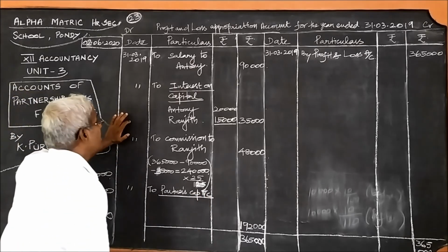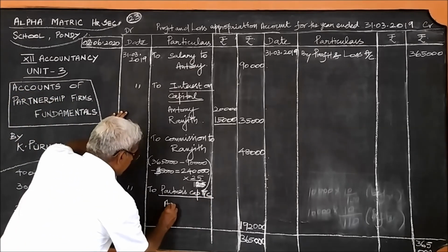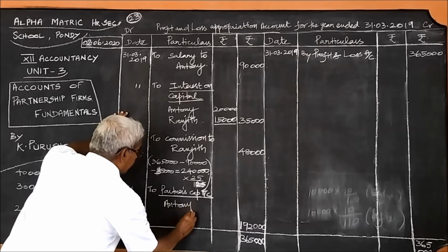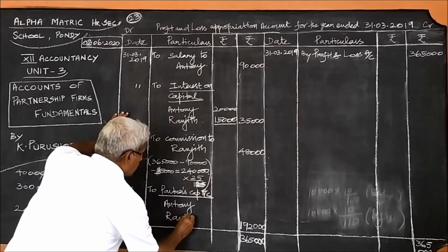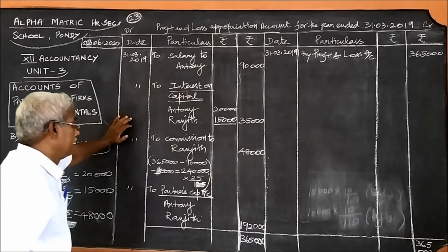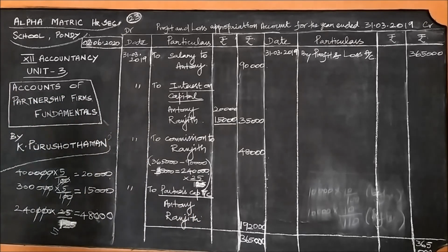Who are the two partners? Anthony and Ranjit. This 1,92,000 should be divided in what ratio?